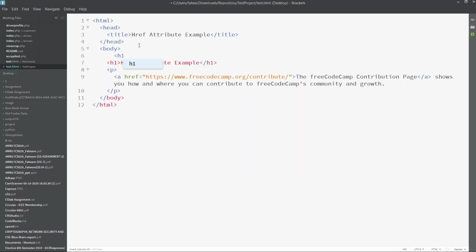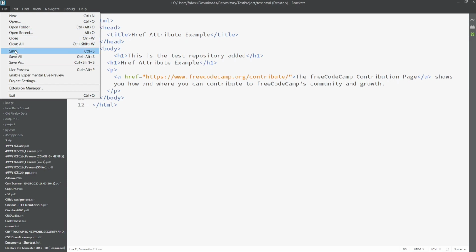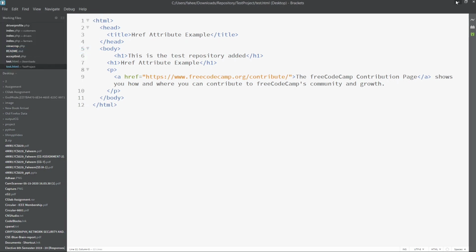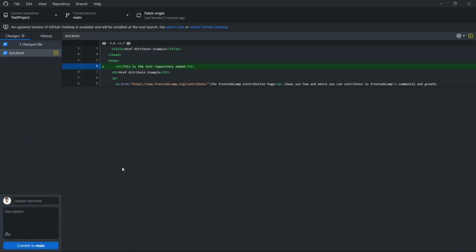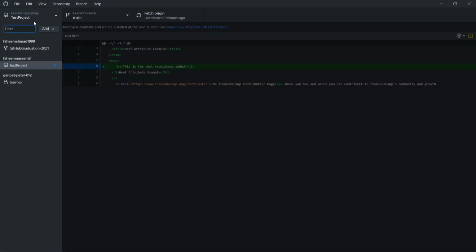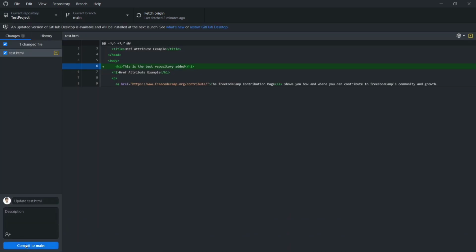So this is the tester repository added, and once you have added the code, you just save it and go to GitHub Desktop. Here you can see the changes made by you. The plus sign indicates this line has been added, and finally you just have to commit to main in order to update the changes in the source code repository. So just click on Commit.